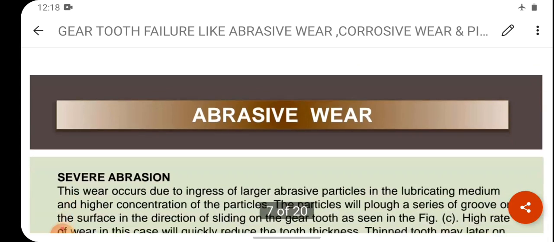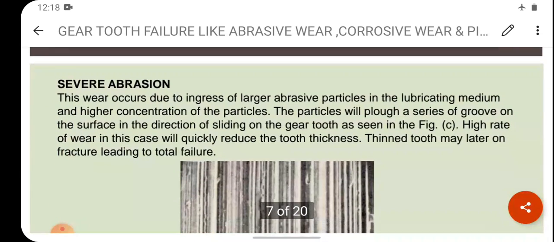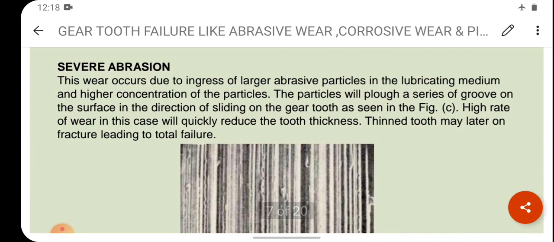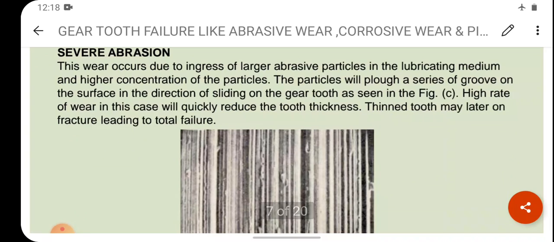Now we will discuss abrasive wear, that is third part, severe abrasion. This wear occurs due to ingress of larger abrasive particles in the lubricating medium and higher concentration of the particles. You know the ingress. What is happening in this case?